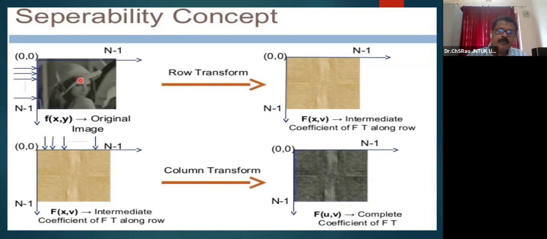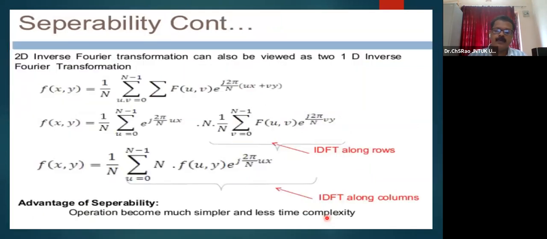So now, if this is f of xy, this is my f of uv, the transformed version of the original image may be seen like this. If you try to display this as an image after row transformation, it looks like this. After the column transformation is also completed, it will look like this. This is a sample representation of the image with the transform, where the separability property f of xv is computed here, and on f of xv, f of uv is being computed, like what we have done.